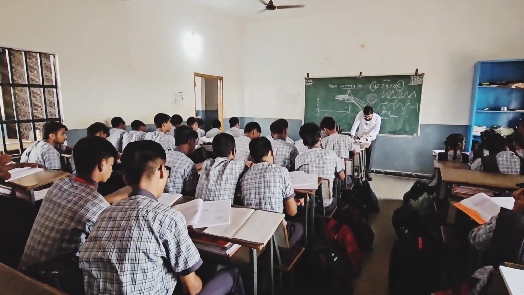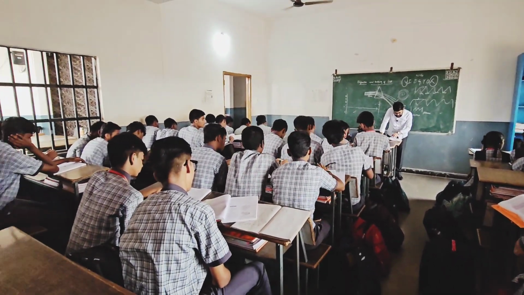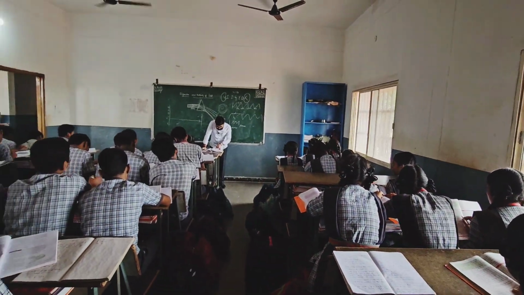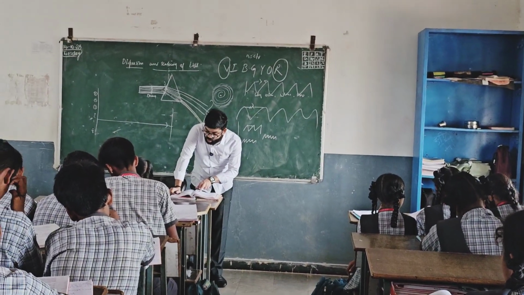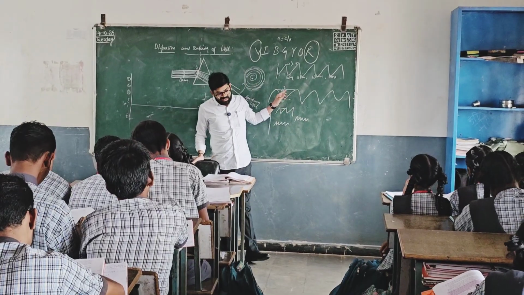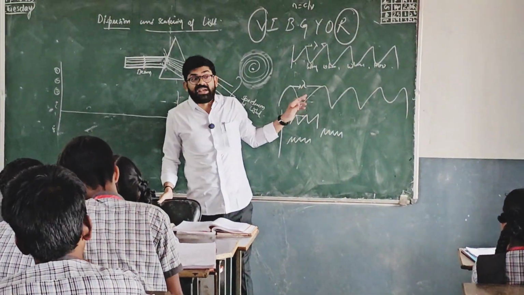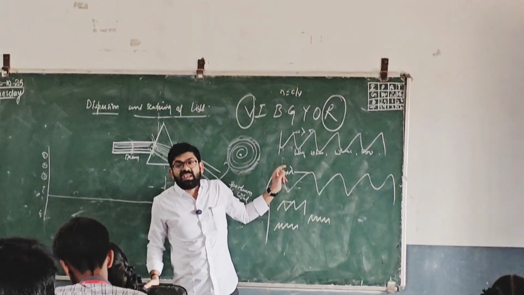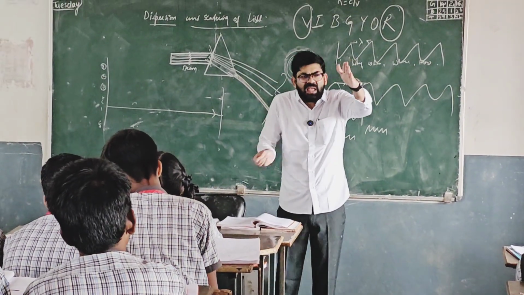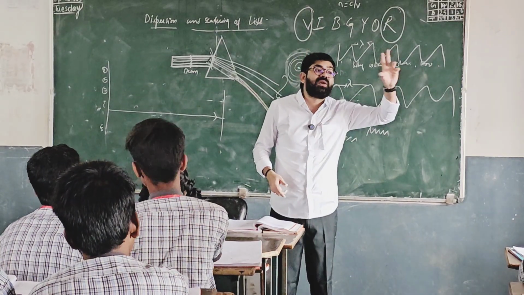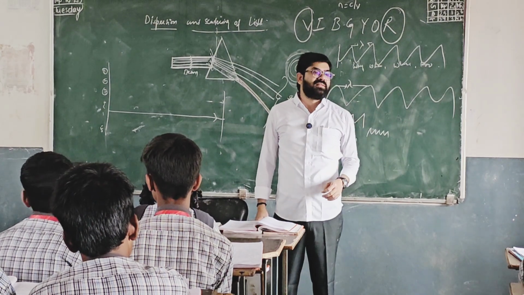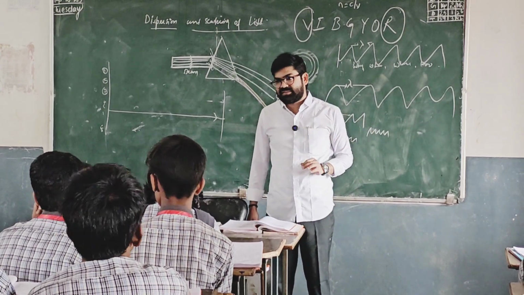If we compare the wavelength of the 7 colors in VIBGYOR, red color has the longest wavelength and violet color has the shortest wavelength. The refractive index of red is low, hence it suffers low deviation. So the refractive index of red color is low, so it will have the least deviation. It deviates only slightly from its original path when compared to all the other colors, because its wavelength is longer.